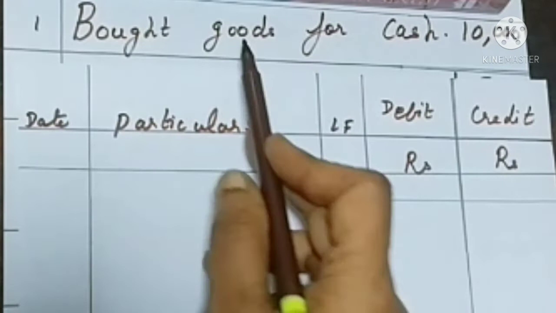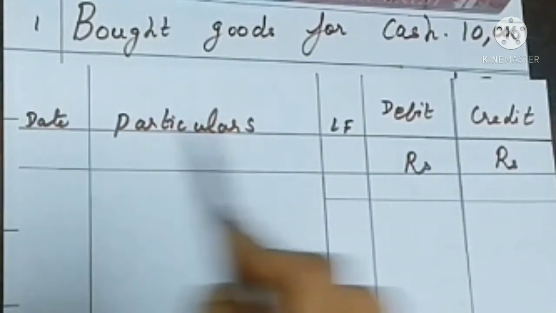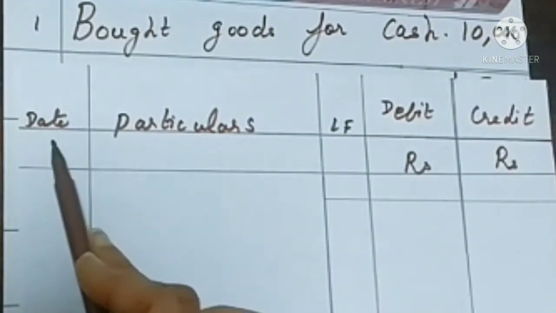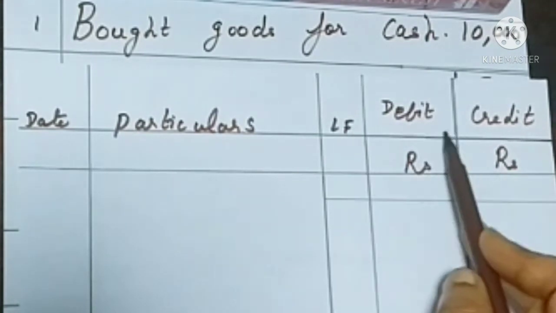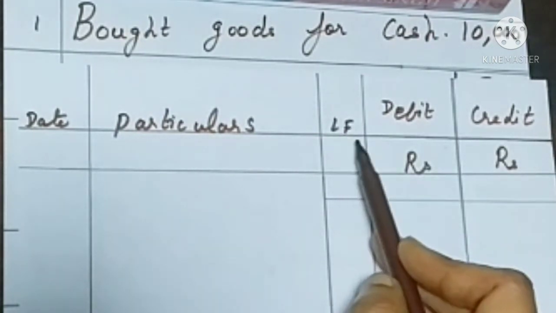These are the headings you have to write in the book. LF is nothing but ledger folio, the page number of the book.